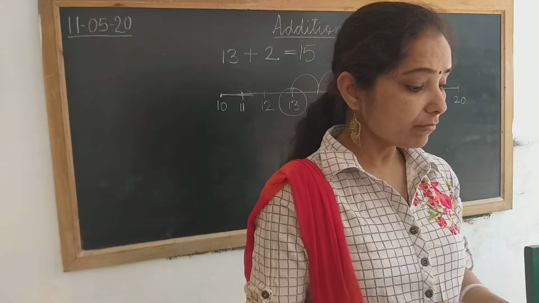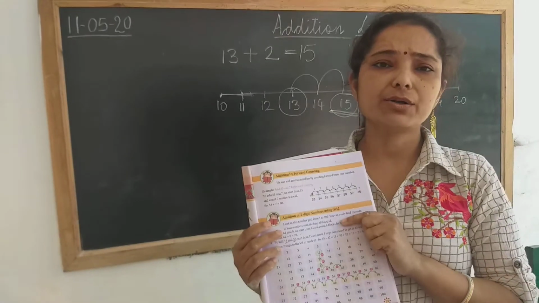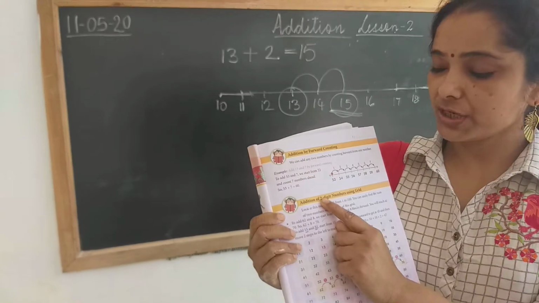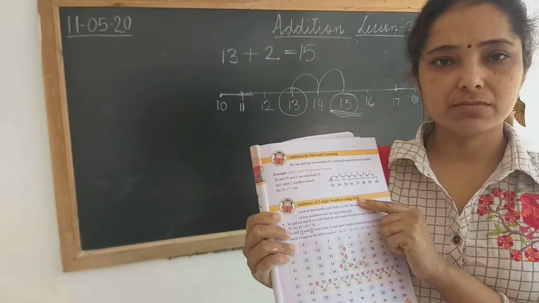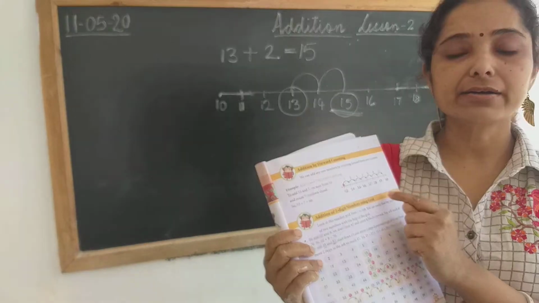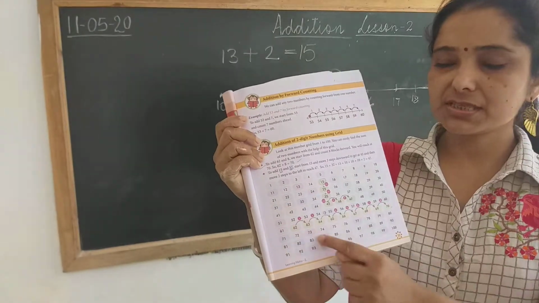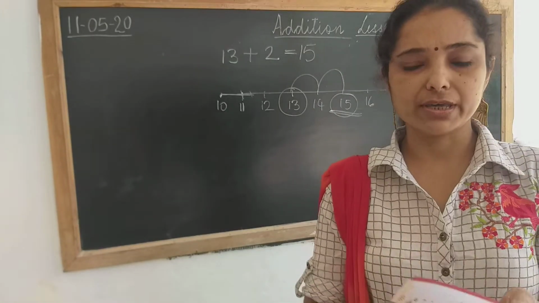Now, another very important part of addition is addition of 2-digit numbers using a grid. So, this is the grid, children. I have drawn it on the board.